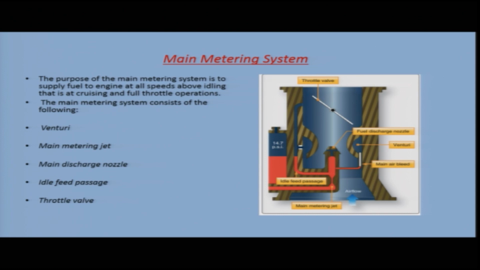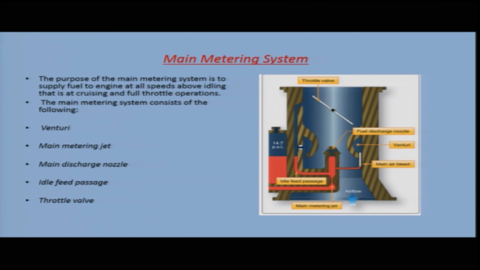The purpose of the main metering system is to supply fuel to the engine at all speeds above idling, that is, at cruising and at full throttle operations. So, the main metering system is a very important system. Its purpose is to provide fuel supply to the engine at all speeds above idling, that is, at cruising and at full throttle operations.